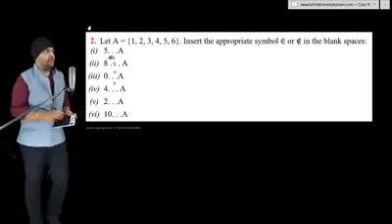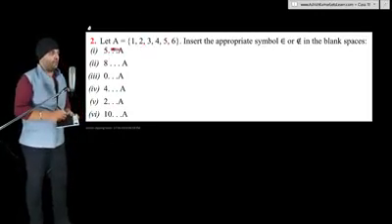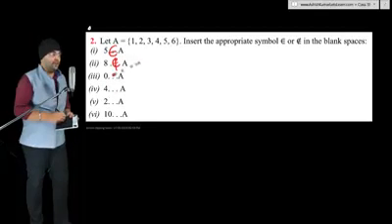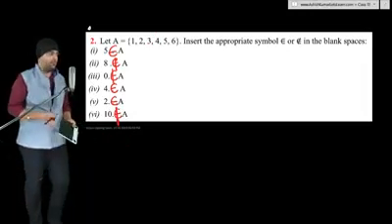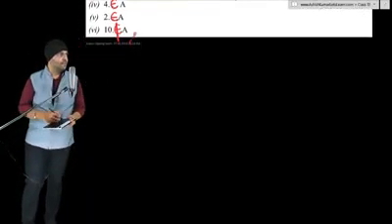As you can see, 5 is in the set A, so we write 5 belongs to A. 8 is not in the set A, so we write 8 does not belong to A. 0 does not belong to A. 4 belongs to A. 2 belongs to A because 2 is in the set A, and 10 does not belong to A. That's it. Let's go to question number 3.